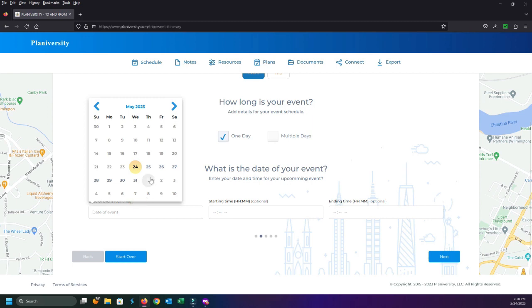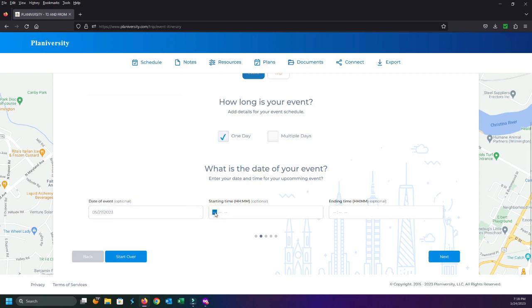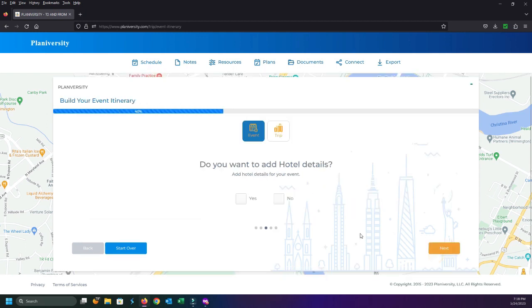So here I am. I'm going to say that we're going to have the event, let's put it up for this Saturday. It's going to start at, let's just say, 12 p.m. And we'll just make it go until 10 p.m. All right, so a nice long day of bachelor party. Lots of food, lots of drinks, lots of party, and lots of chit chat.